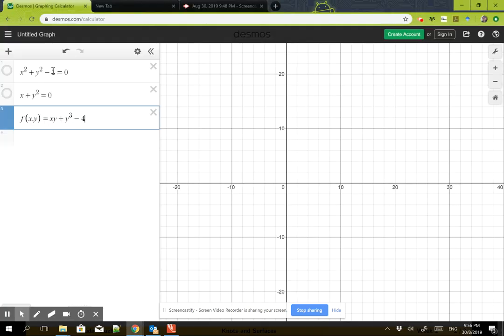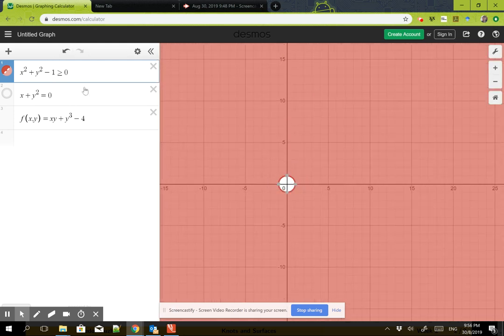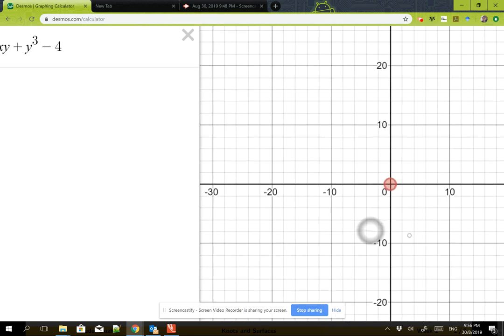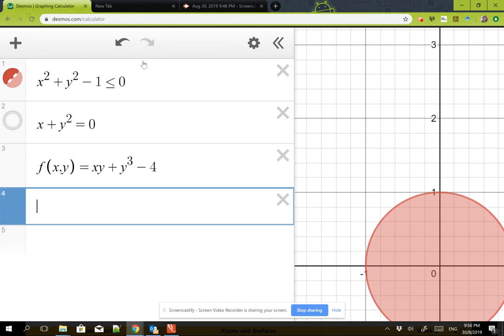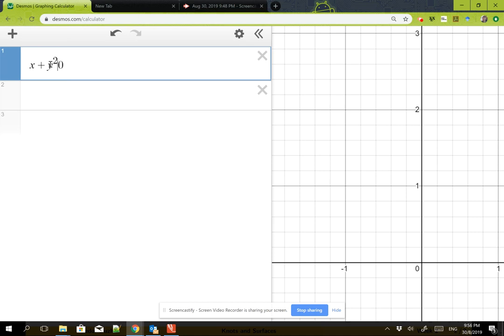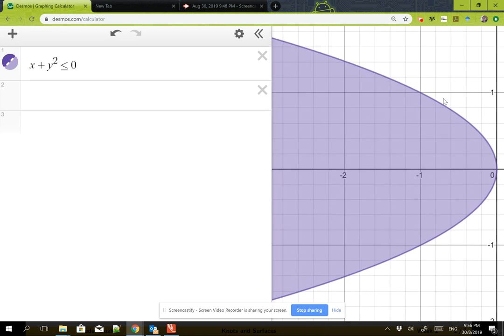So for instance, if instead of equals 0, you take, I don't know, bigger than or equal to 0, so this is the exterior of a circle, this is the interior of a circle, or maybe something like the interior of a parabola, then this is still going to be closed in the sense of the standard topology, but is not going to be closed in the sense of the Zariski topology.